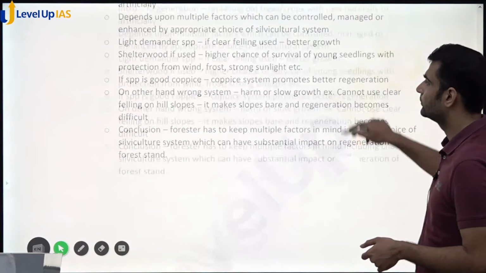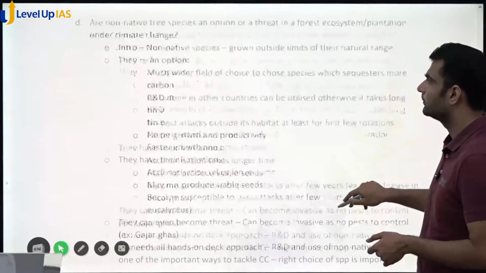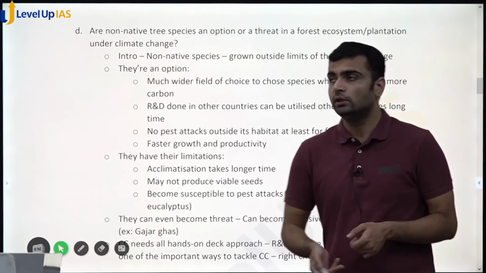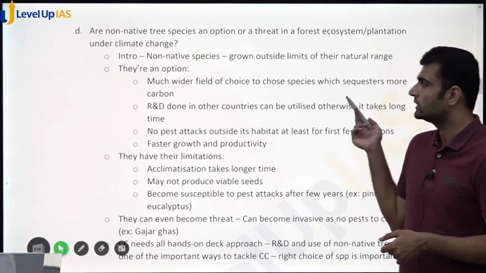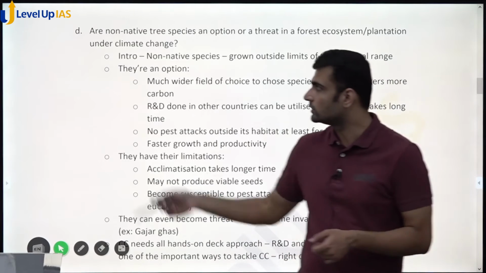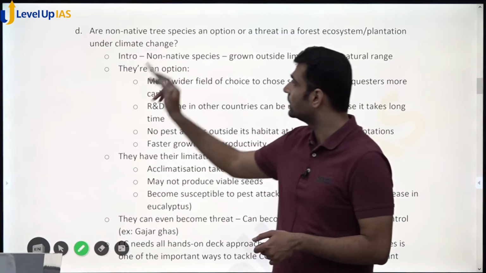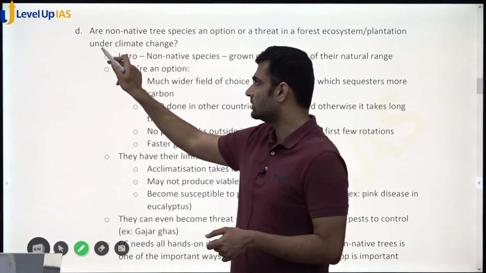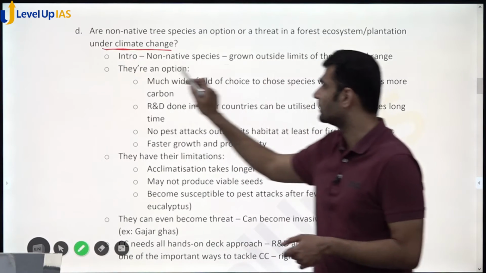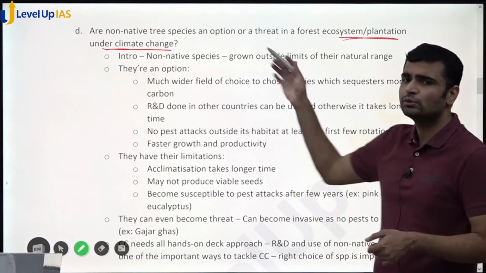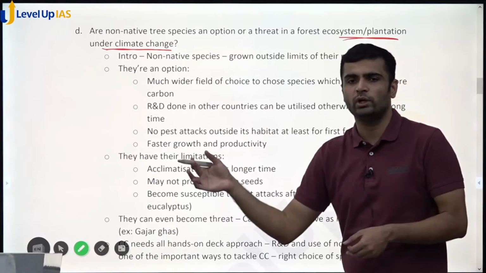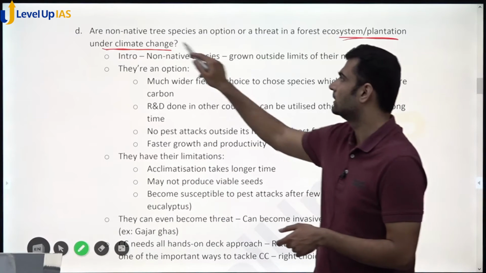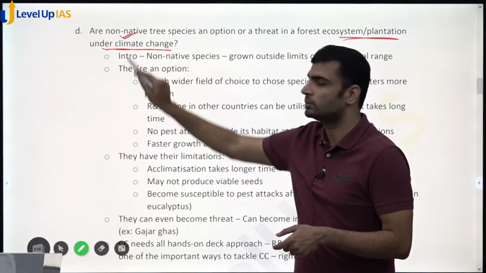Let me move to question number 4. Are non-native species an option or threat to forest ecosystems or plantation under climate change? In general, they could also not ask about climate change and the question would still hold, but here they are asking about plantation under climate change. So you should write some specific points, or at least mention climate change in the answer, and not write in general about non-native species or exotic species.